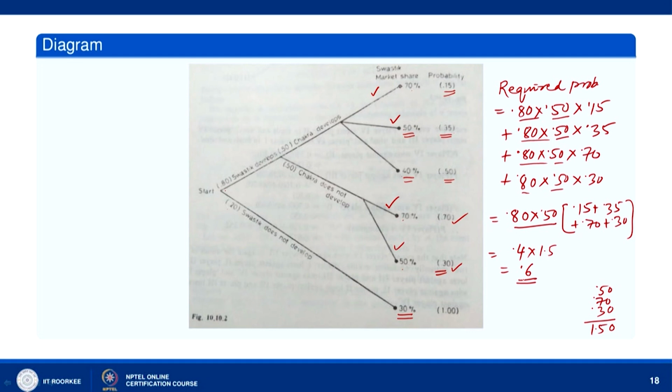So, this is how we can find the probability. You can see that these are very complex questions, but when we draw the probability tree diagram or we consider the probability network, it becomes simple to calculate the required probability. So, that is the benefit of the probability tree diagram.